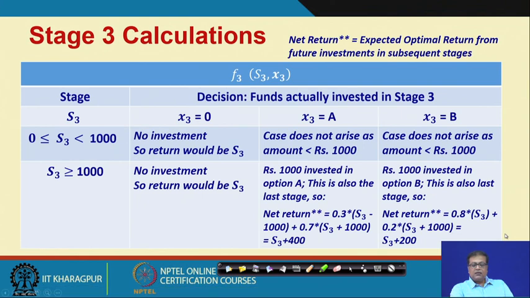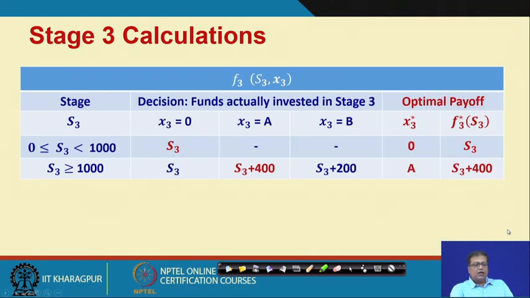Is it okay? So, if I combine them all, what I get is this particular chart, that is, at the stage 3 calculation level, we have two options for the stage. One is that S3 is between 0 and 1000. In that case, if x3 equal to 0, because you are making no investment, S3 will be returned, right.